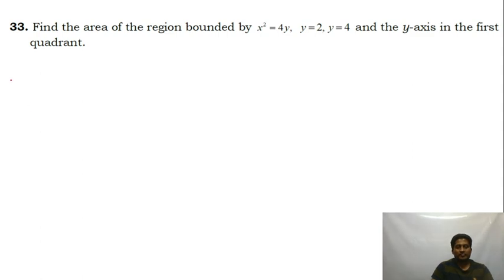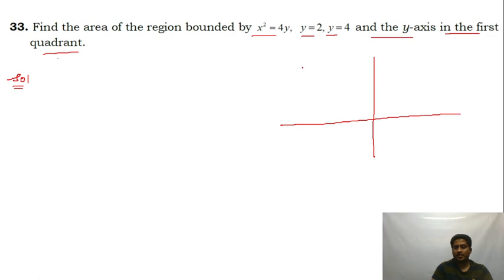Find the area of the region bounded by the parabola x square is equal to 4y, y equal to 2, y equal to 4, and the y axis only in the first quadrant. So sketching the graph is compulsory in application of integral. So x square is equal to 4y is an upward parabola. Y equal to 2 and y equal to 4. Only in the first quadrant. So this area I am supposed to find out.